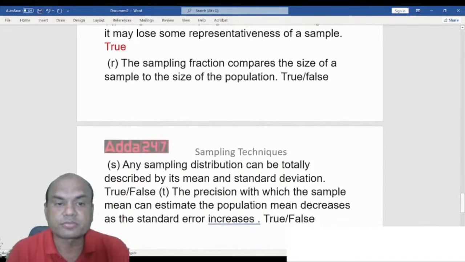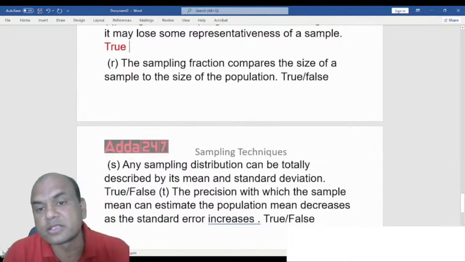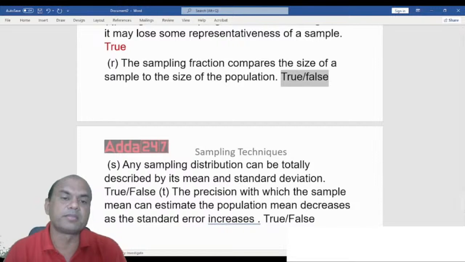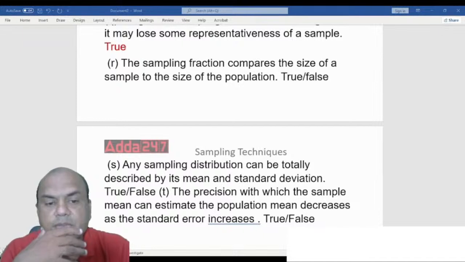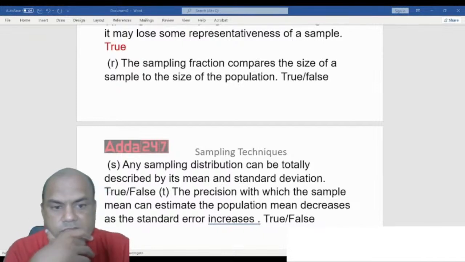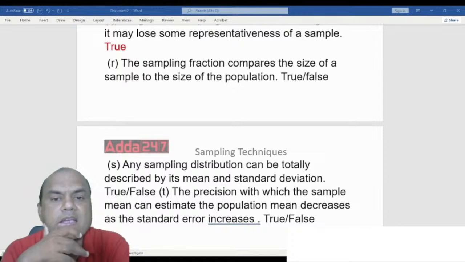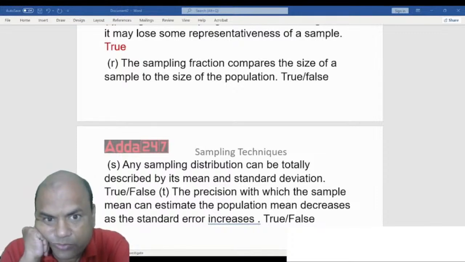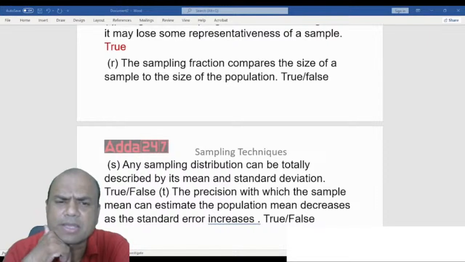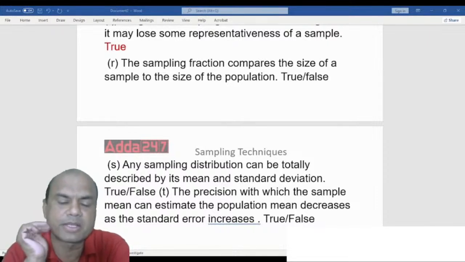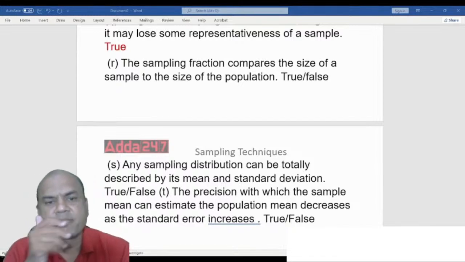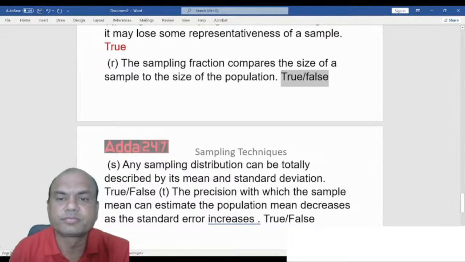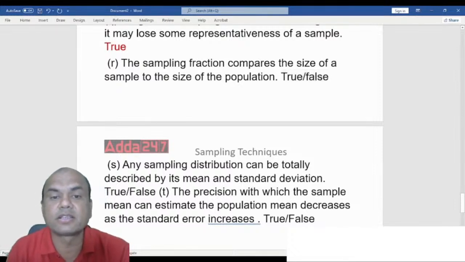Next one. The sampling fraction compares the size of the sample to the size of the population. Now this you must definitely tell me. Let me see. Yeah, the sampling fraction compares the size of the sample to the size of the population. It is true. That is the meaning of this sampling fraction.